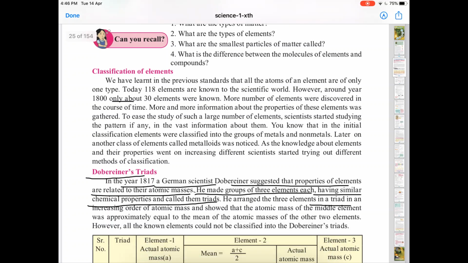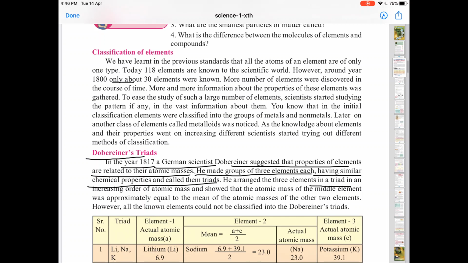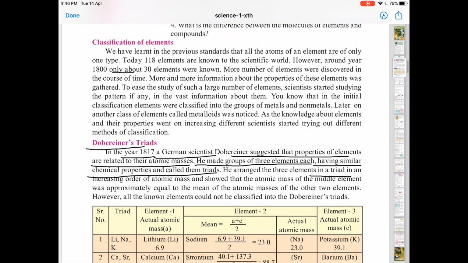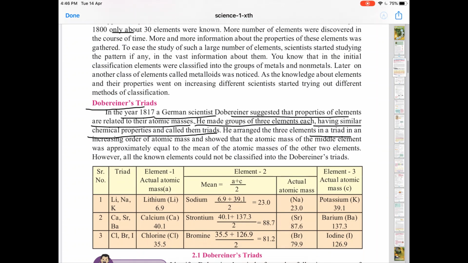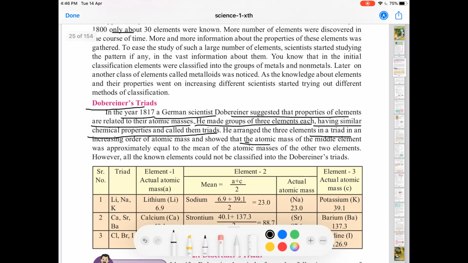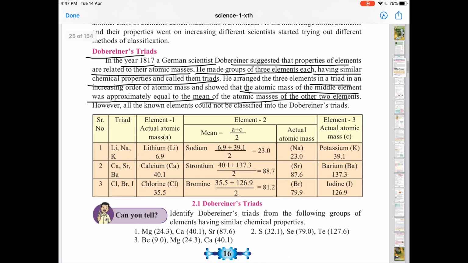He arranged these three elements in a triad in the increasing order of their atomic mass. And what did he show? He showed that the atomic mass of the middle element was approximately equal to the mean of the atomic masses of the other two elements. Now to understand this, let's look into the table.